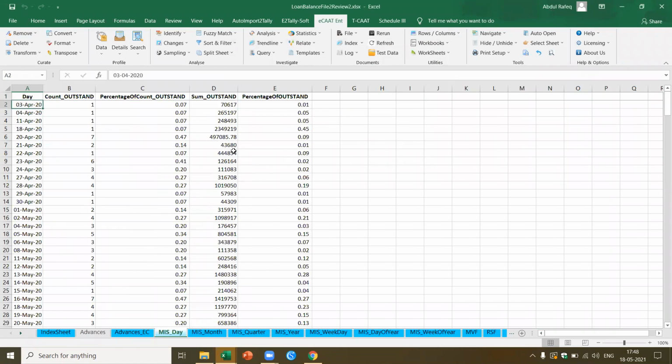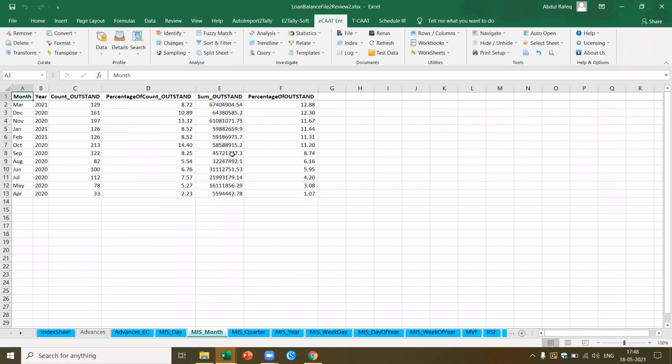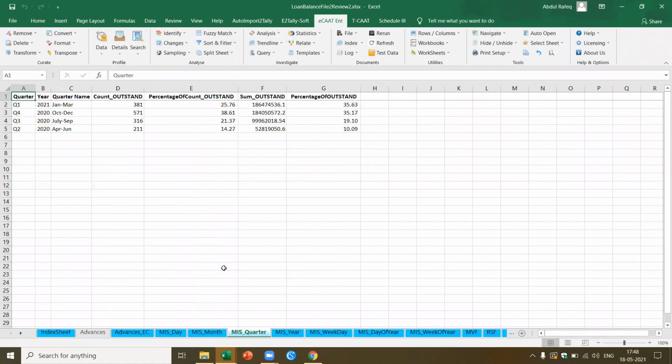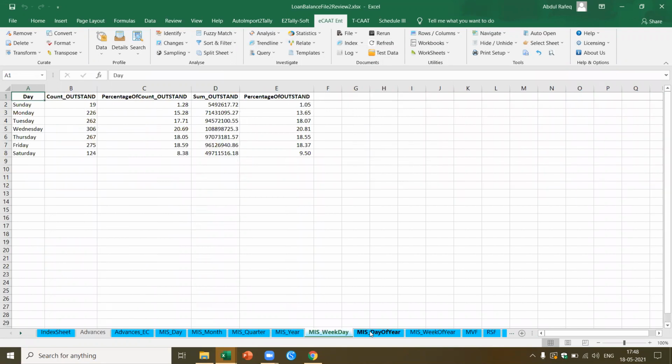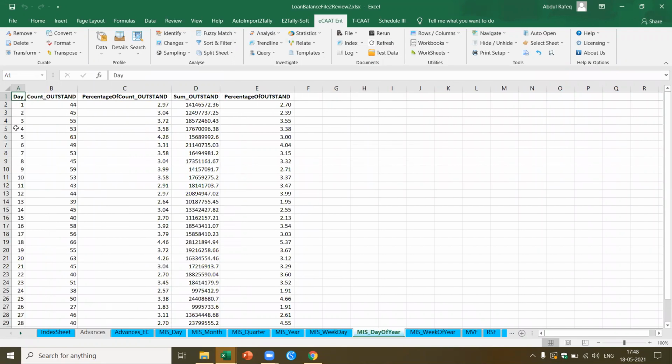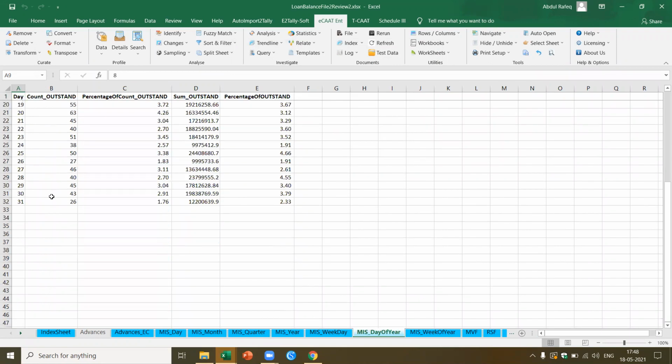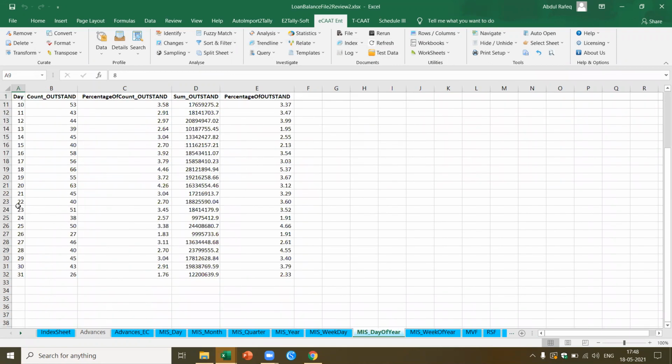Or it means day wise, I could get to know what are the loans which have been sanctioned. I get to know MIS month wise what has been sanctioned. I know quarter wise, year wise, and even weekday wise. And I also got day of the year. First day of the year, second day of the year, like that I know for each of the 12 months on what day how many loans have been granted, so that I can see the patterns.